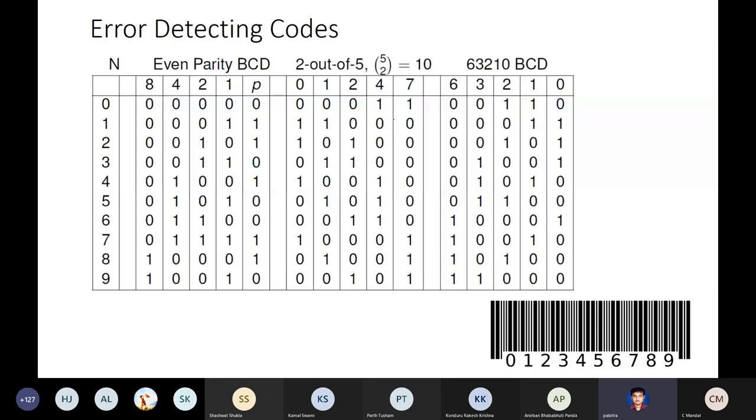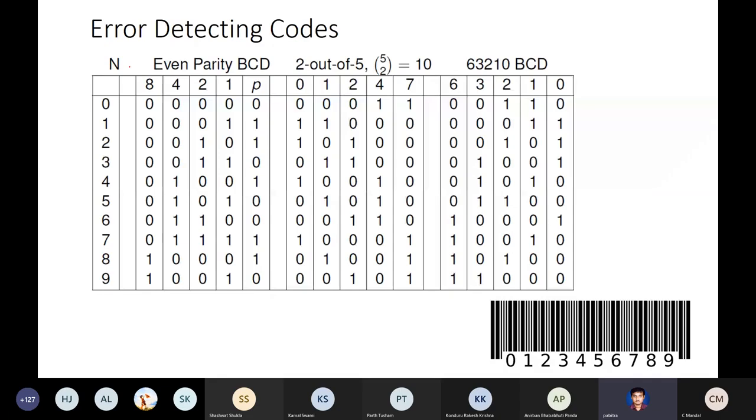You can place your 1s in only 2 positions of these 5 positions. So 5 choose 2 is 10. So you can have 10 different code words, and each of these code words is mapped to one of the decimal digits 0 to 9. So this is a 2 of 5 code.